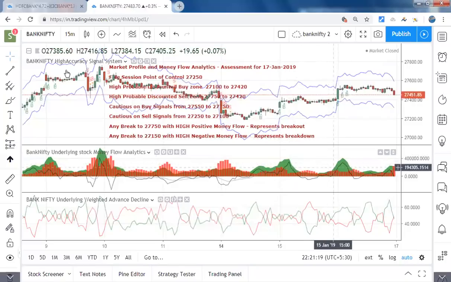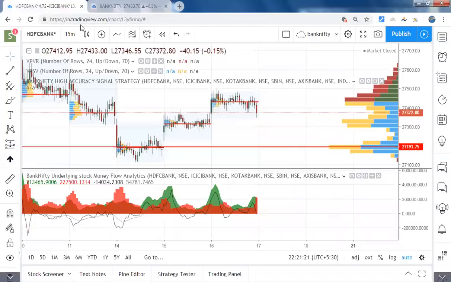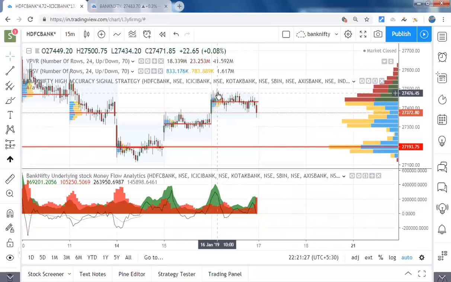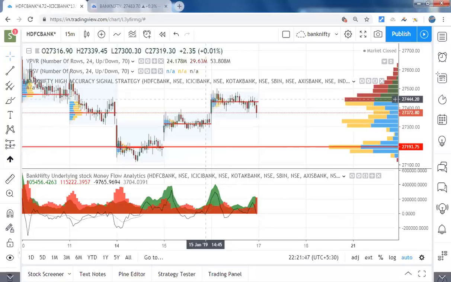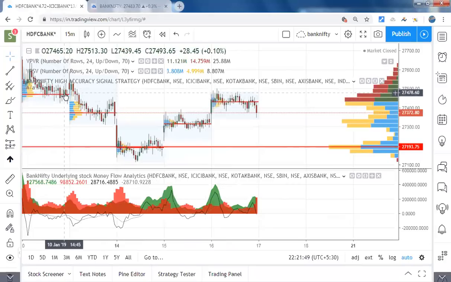If you see here, let me give an example. Today, most of the time it tried to break this zone to enter into the next value zone, but it didn't accept it. The people who bought here kept on selling whenever the price reached here. And once the volumes broke out here and the sellers came into the picture, they thought, okay, this is a really good deal, so whatever I have bought here, let me sell it even if I don't have any big profit.